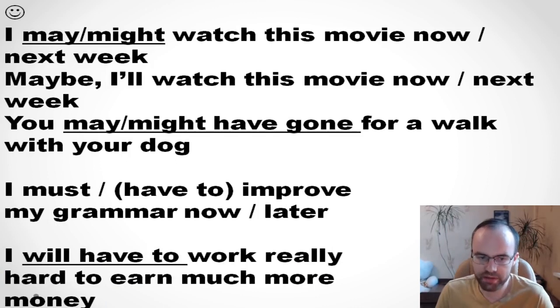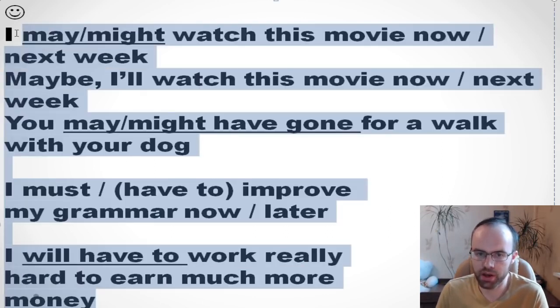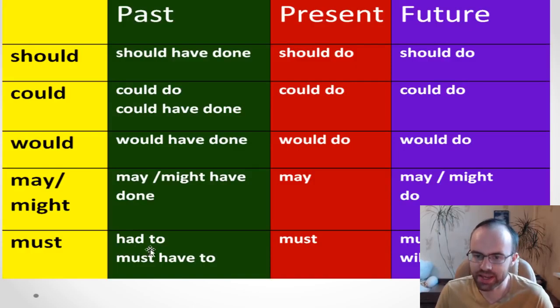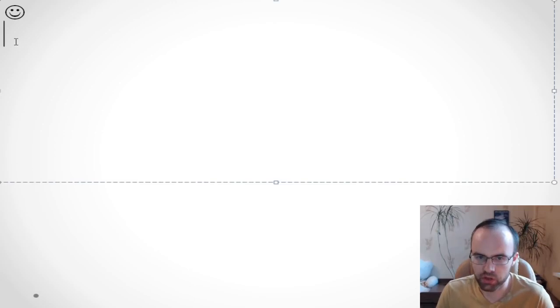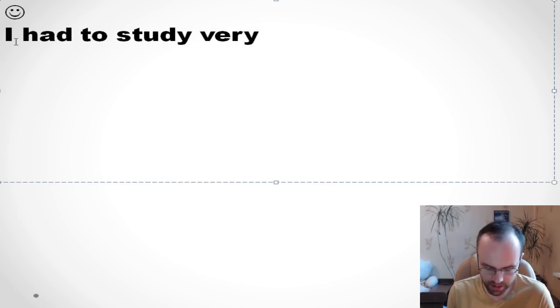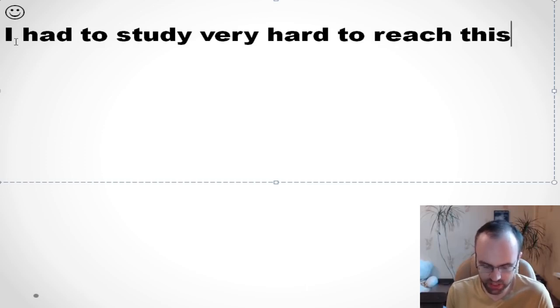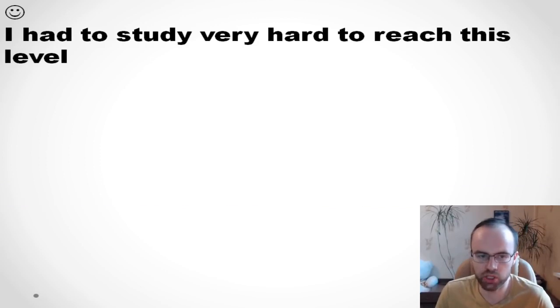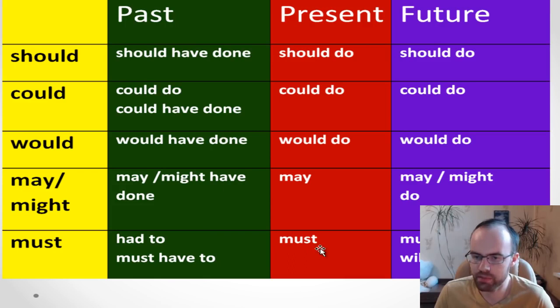Right, but I have another question for you. How will you say must in the past? If you look at our table, it's had to. For example, you can say I had to study very hard to reach this level. Okay, I had to study very hard to reach this level. So you see, it's possible. It doesn't matter must or have to, we say had to.